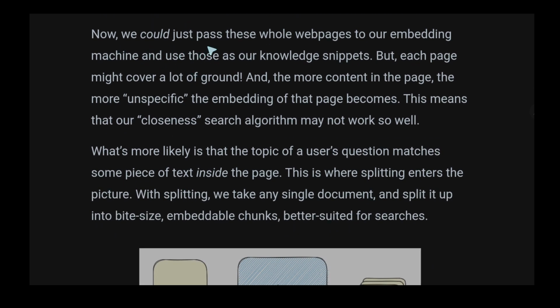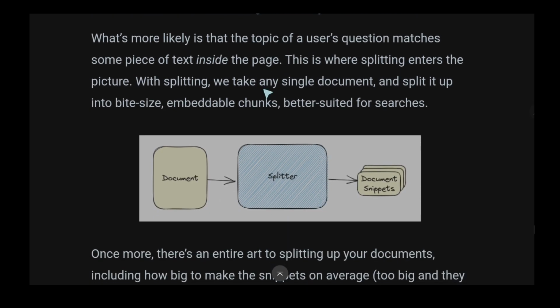Now we could just pass these whole web pages to our embedding machine and use those as our knowledge snippets. But each page might cover a lot of ground, and the more content in the page, the more unspecific the embedding of that page becomes. This means that our closeness search algorithm may not work well.